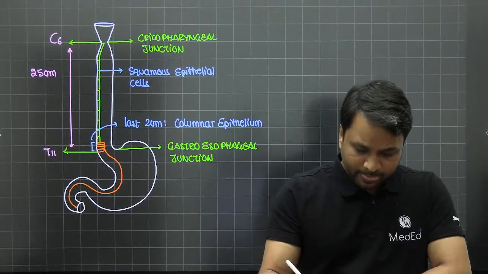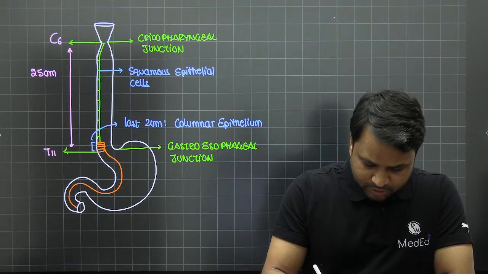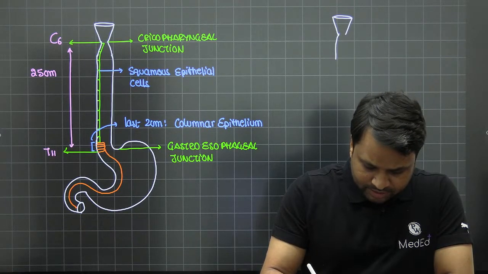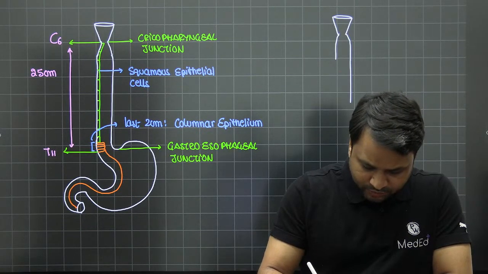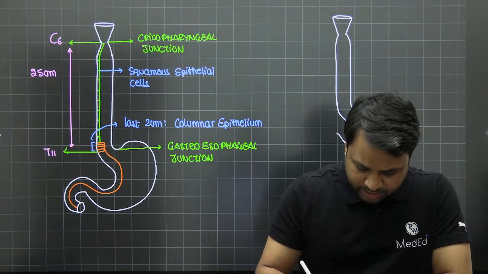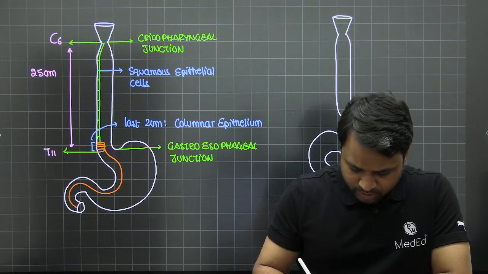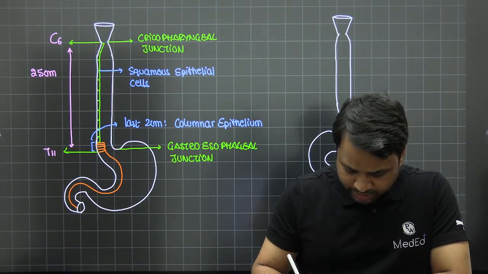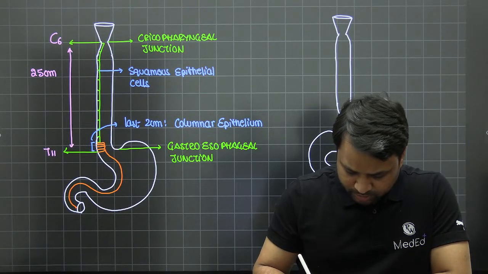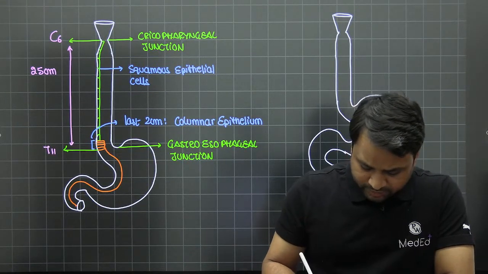What do we see? You see the entire esophagus. Let's say this happens to be, just for the sake of understanding, the junction. Let's say this is the entire esophagus. The esophagus is now going to continue into the stomach. From the stomach, it continues into the duodenum. From the duodenum, it is going to go into the jejunum. From the jejunum, it goes into the ileum. The ileum goes into the terminal ileum. In the terminal ileum, it is going to have an appendix at the tip.